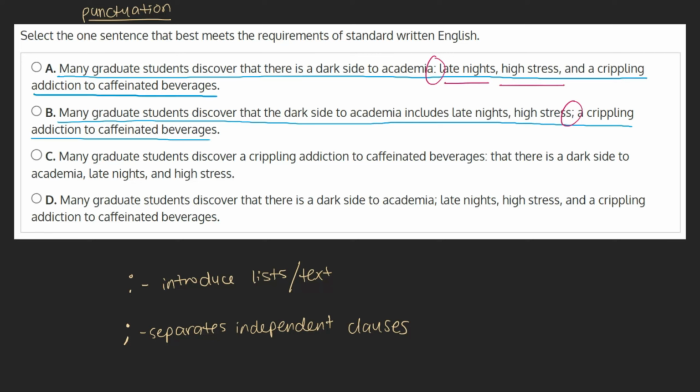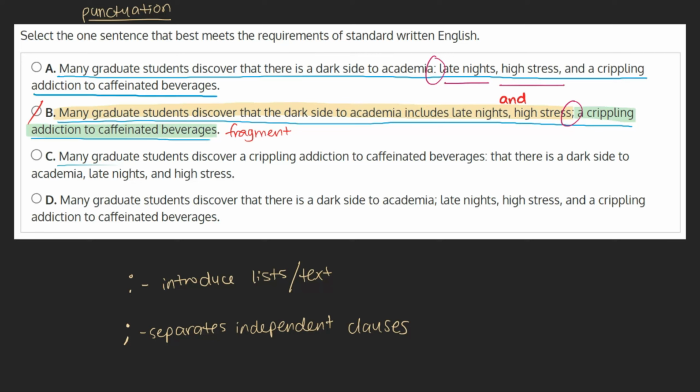Our first clause would be, many graduate students discover that the dark side to academia includes late nights, high stress. If we were to stop the sentence here, we'd need to write late nights and high stress, or some other appropriate method of making sure this clause isn't a fragment. And our second clause, a crippling addiction to caffeinated beverages, is also a fragment. This could be the subject of our sentence, but this clause doesn't include a predicate. This being the case, we can see that a semicolon after high stress wouldn't be an appropriate way to punctuate this sentence, and we can mark this choice as incorrect.